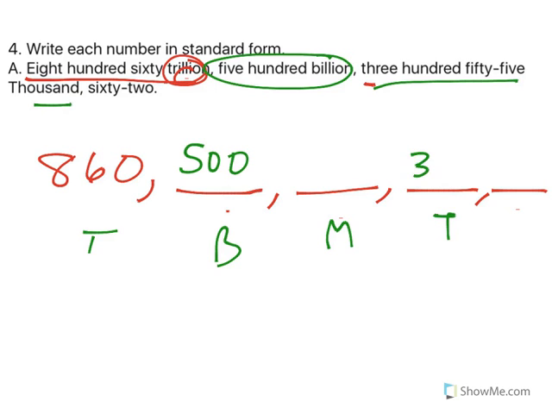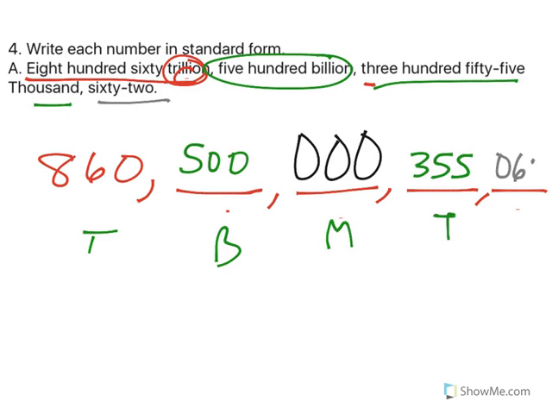Then it says 355,000. Well, that goes here, 355,000. So that means there are no millions, they just become zeros. And then it says 62, so 062. I like putting the marks in there because that lets me know where my numbers need to be.